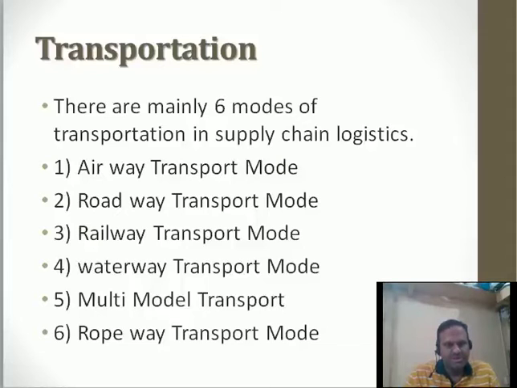Now these modes are airway transport mode, roadway transport mode, railway transport mode, waterway transport mode, multimodal transport and ropeway transport mode. Whenever the material is transferred from the supplier to the manufacturer, from manufacturer to the wholesaler to the retailer, and retailer to the customers, out of these 6 transportation modes, any one mode we can utilize, or if we utilize more modes, then it is called as multimodal.